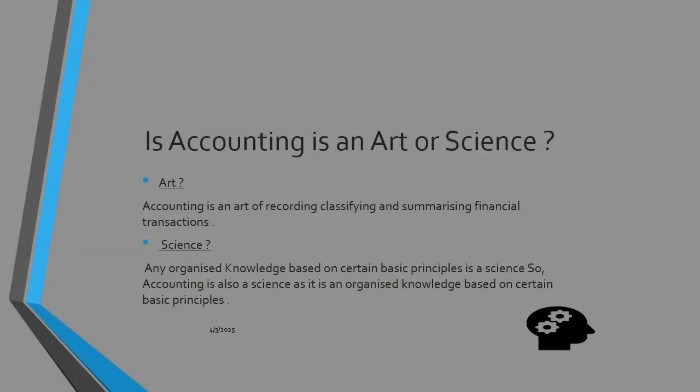Is accounting an art or a science? So accounting is an art, as accounting is the art of recording, classifying and summarizing financial transactions. And the second is that accounting is a science, because any organized knowledge based on certain basic principles is a science. So accounting is also a science, as it is organized knowledge based on certain basic principles.